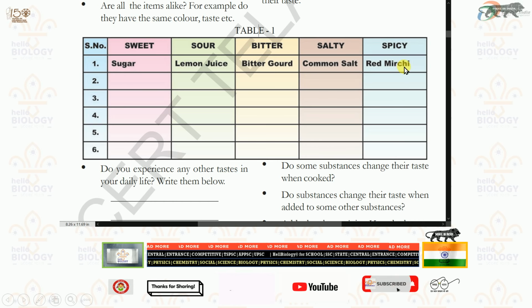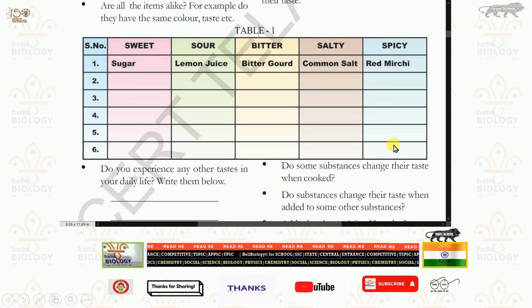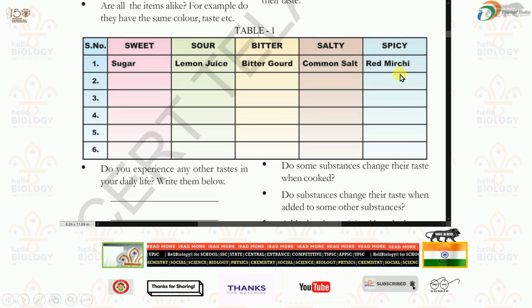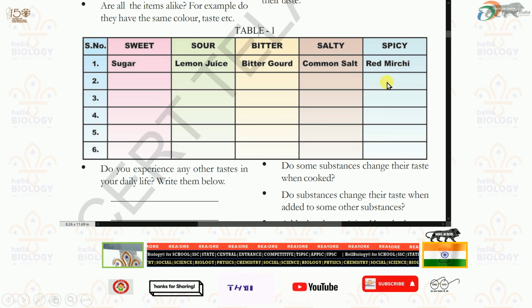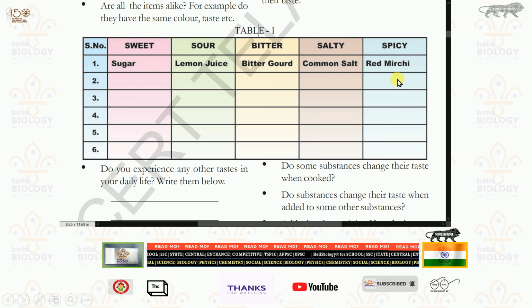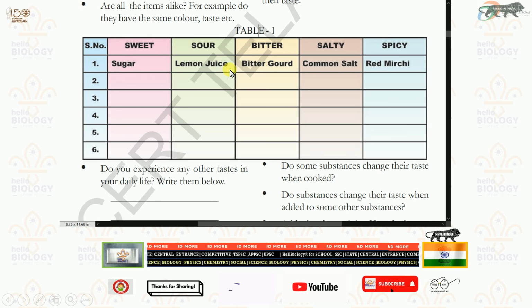Spicy, red mirchi is there here. And whatever spicy foods there are, like biryani, which usually you say is spicy, that kind of foods you need to write here. The remaining 5, 6 are there already. One row has been completed. The remaining 5 rows you need to complete.